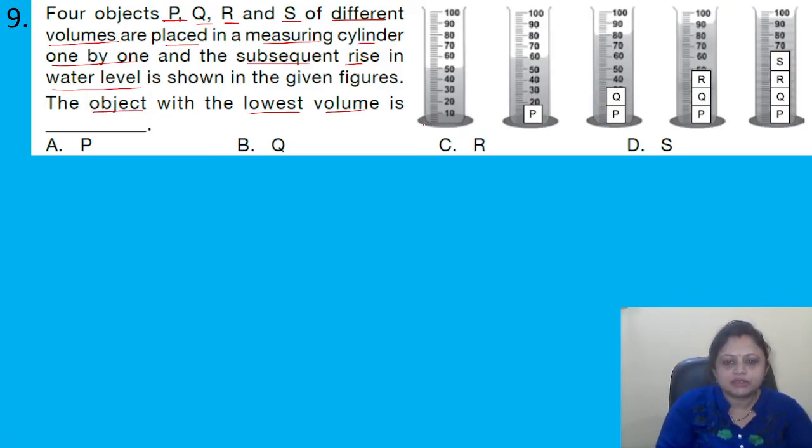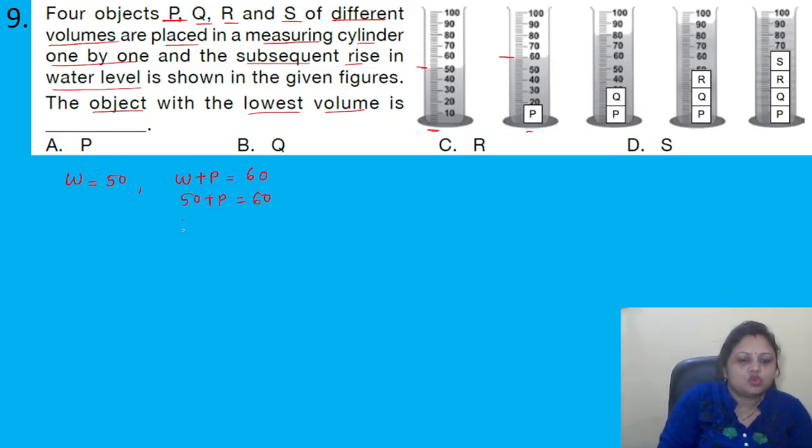So in the first picture only water is there, right? So I am writing W for water. So you can see it is 50, right? For W it is 50. Then in the second figure, water plus P equal to 60. Okay, so that means 50 plus P equals 60. So how much will P be? It will be 60 minus 50, that is 10.